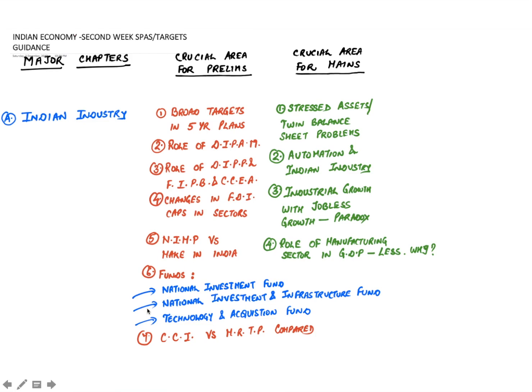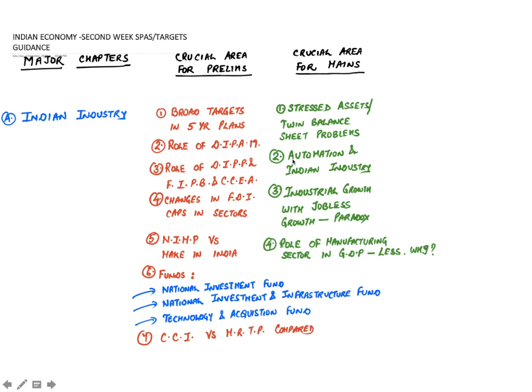And the last point is Competition Commission of India versus Monopolies and Restrictive Trade Practices Commission. The role should be compared here. It can come in the prelims. As far as mains are concerned, there are 4 questions from here which can be asked. One is stressed assets, the twin balance sheet problem in the Indian industry and the banking sector. Why? The causes behind it.